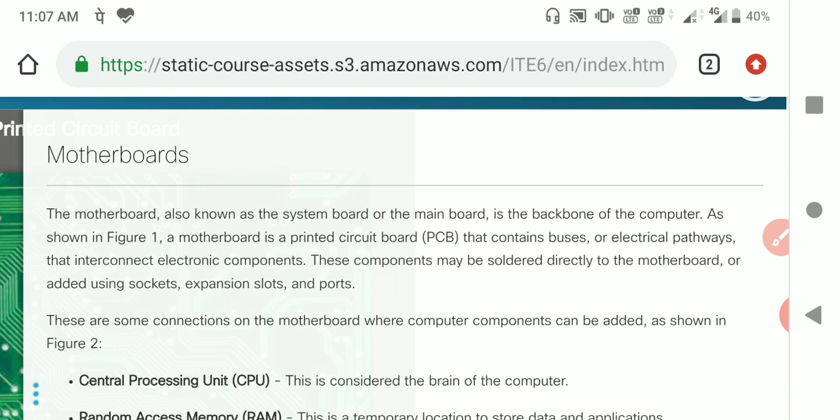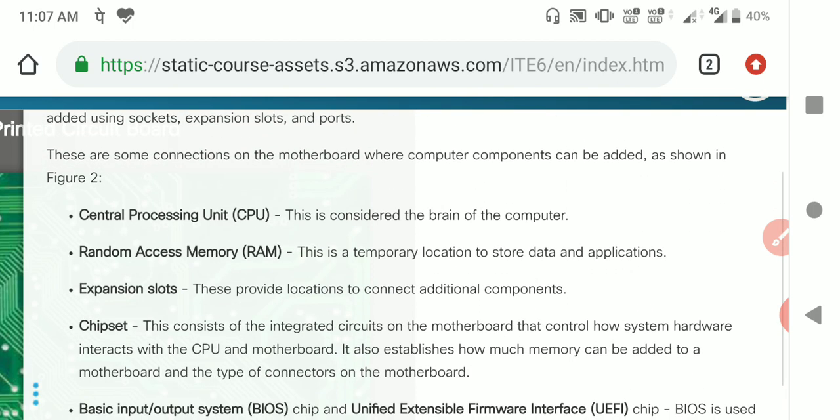The motherboard is a printed circuit board, generally a PCB. It is a printed circuit board that contains buses, electrical pathways that interconnect electronic components. These components may be soldered directly to the motherboard or added using sockets, expansion slots or ports. So what are the components present? There are some connections on the motherboard where computer components can be added, as shown in the figure.